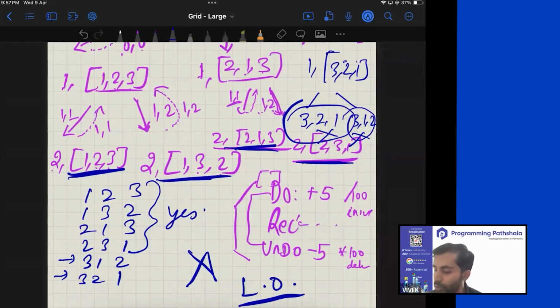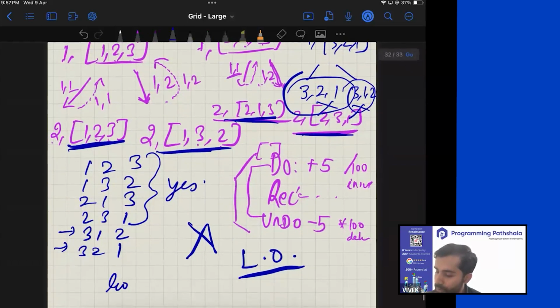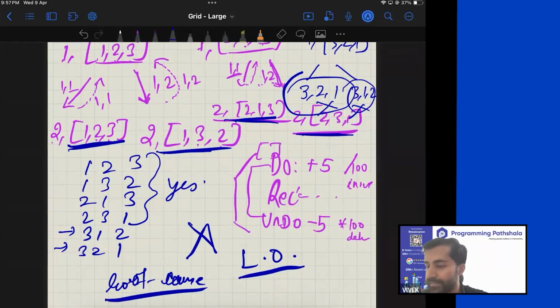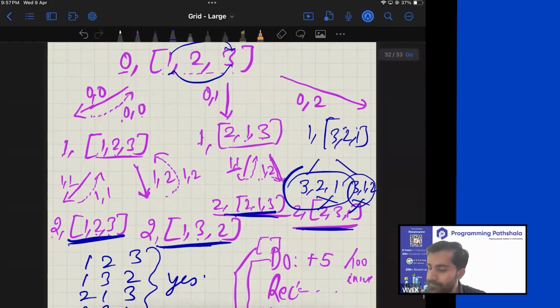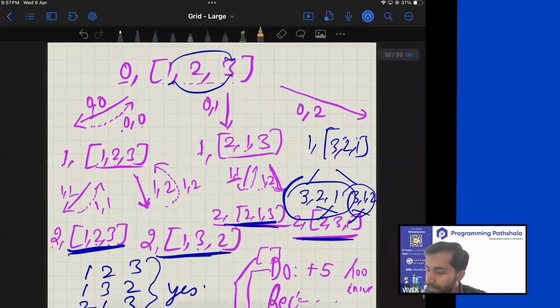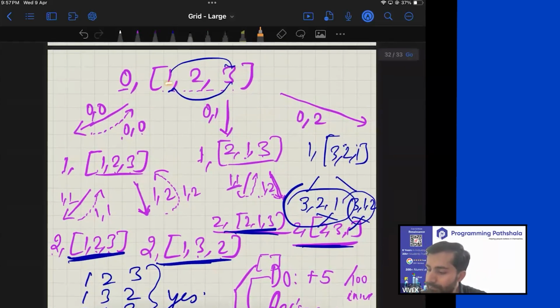And now let us root cause this. Let's find the root cause of why it is not printing in lexicographic order. What do you guys think about it? What could be the reason of it not printing in lexicographic order? If you take a look, when you swapped 1 with 1, the remaining array was 2, 3, which is sorted.